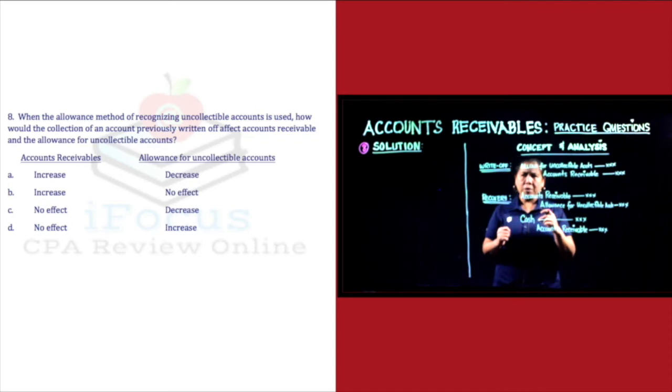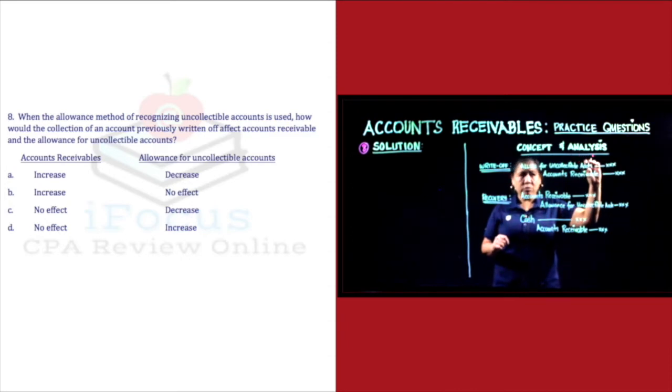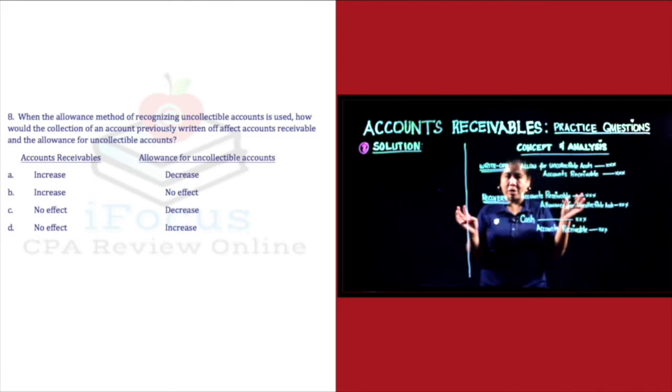So, our entry to write off this accounts receivable is debit to allowance for uncollectible accounts or debit to allowance for doubtful accounts, parehas lang yan, okay? Or allowance for bad debts, parehas din po yan. Allowance for uncollectible accounts and credit to the accounts receivable. So, aalisin na natin yan sa accounts receivable natin kasi hindi na nga po tayo makakasingil.